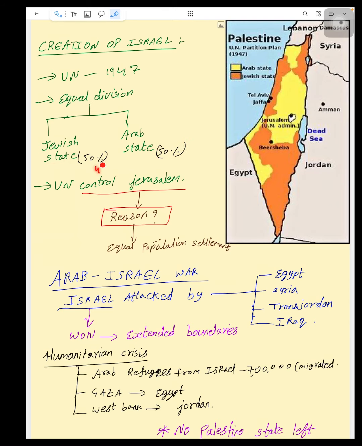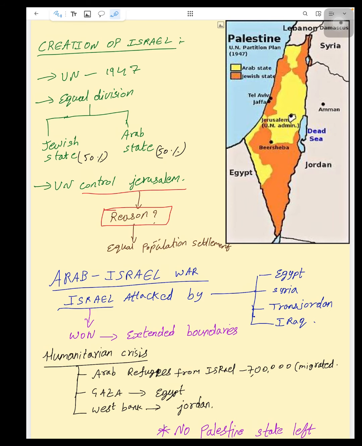But this is actually 44% of the land, 46% of the land that has been divided. And the rest of the land is given to Jerusalem, under United Nations administration. So the United Nations controls Jerusalem because of equal population settlement in this area. So to avoid occupation or war, the United Nations took this location.